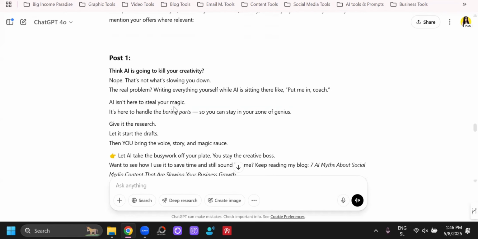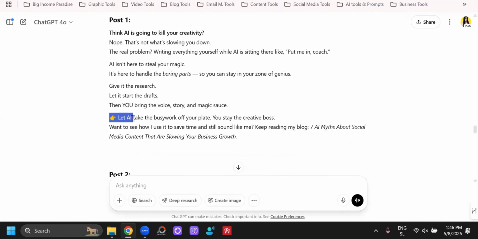But it doesn't have, for example, here it said, "Let AI take the busy work off your plate. You stay the creative boss. Want to see how I use it to save time and still sound like me?" And then it goes, "Keep reading my blog: 7 AI myths." What do 7 AI myths have to do with how to save time and sound more like you? It makes no sense. You see, because we didn't guide it.